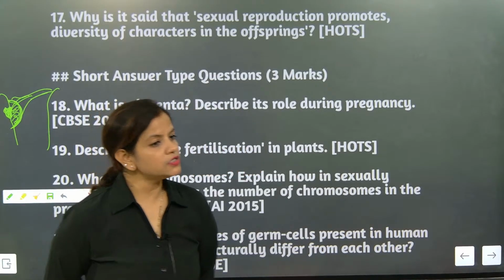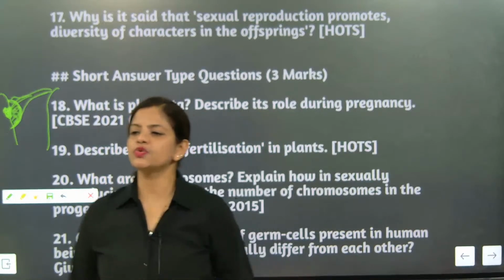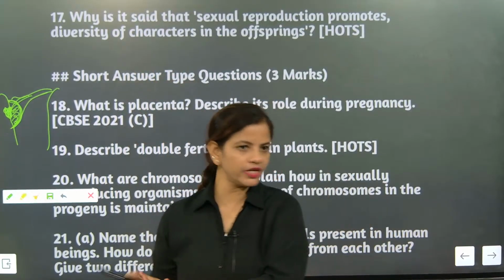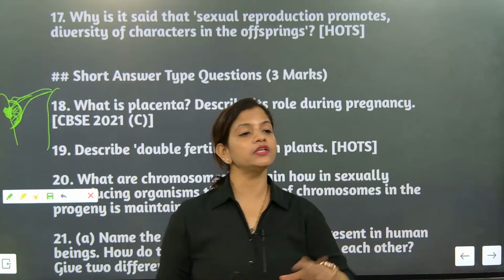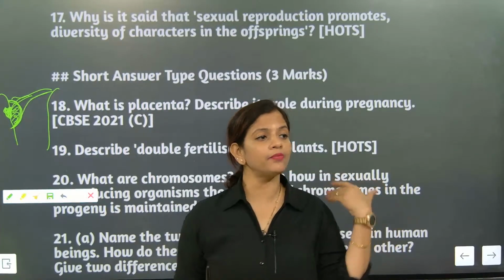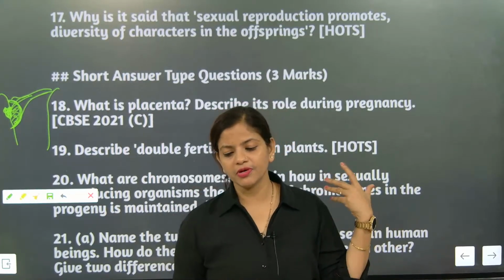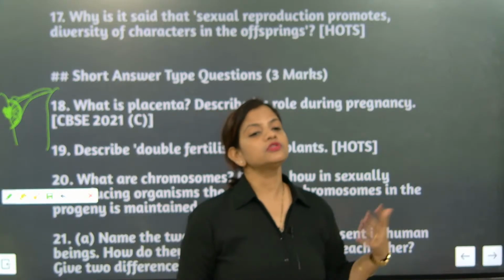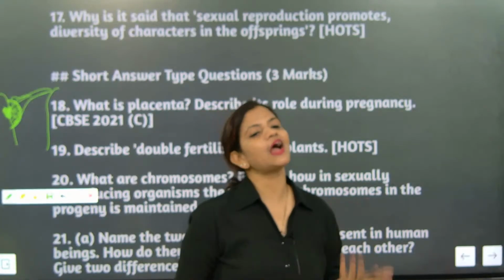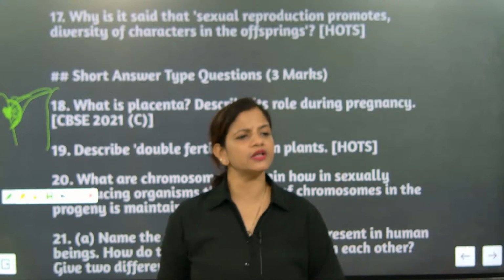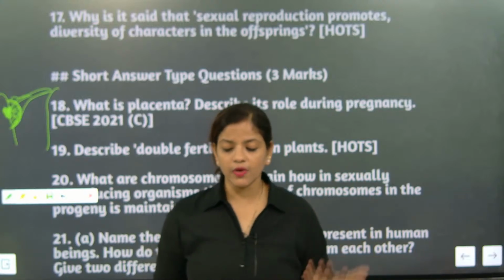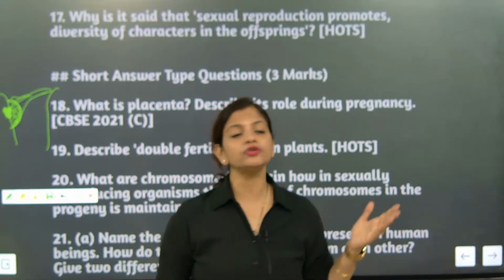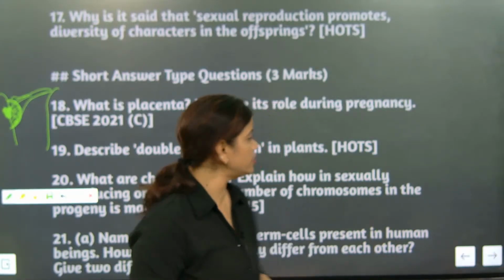I hope you might have understood this one. So placenta is doing two works. One work is, it is giving glucose and oxygen to the child. Second one is, all the waste material coming from the embryo side will be going to the mother's blood. Understood? So the respiration rate of the mother will be quite high. Understood why? Because during pregnancy, the mother's respiration rate will be quite high because she has to provide extra oxygen to the child. I hope you might have understood this one.